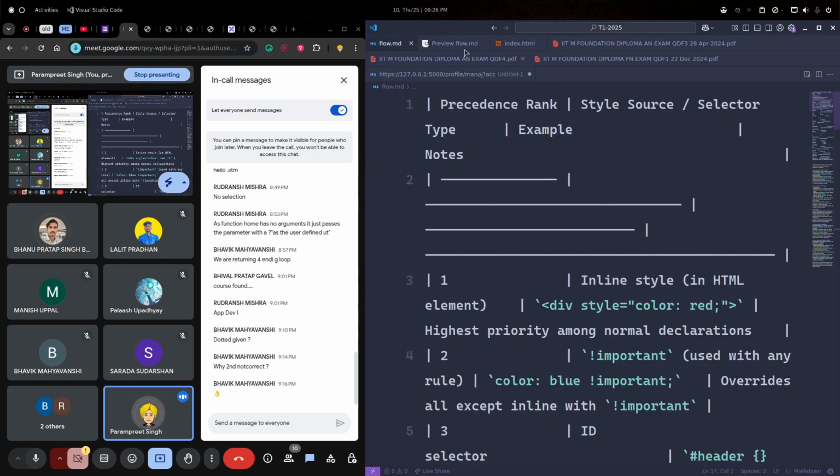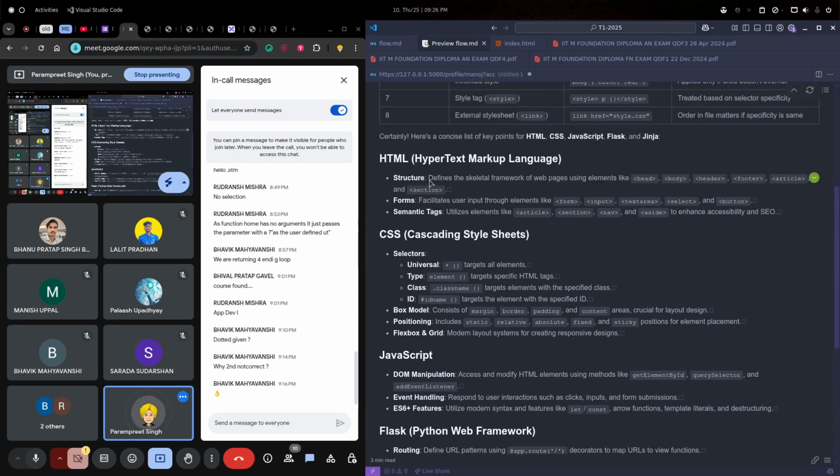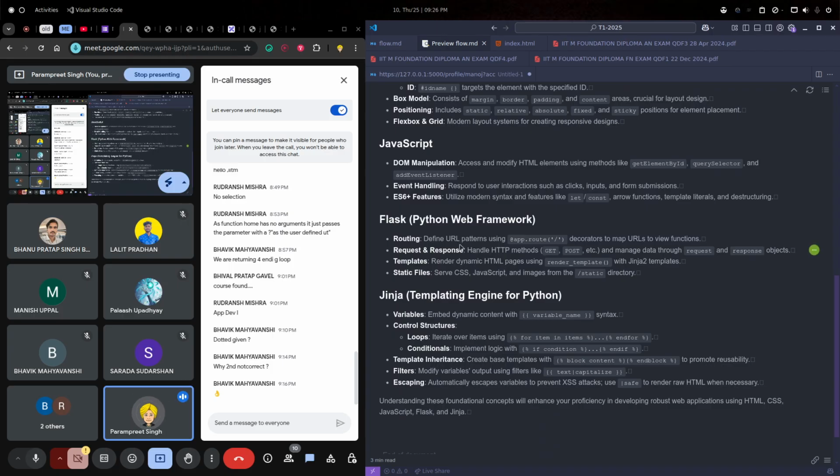And one thing, I'll share this PDF with you guys. Okay, this is having just some important things for HTML, CSS, JavaScript, Flask and Jinja.